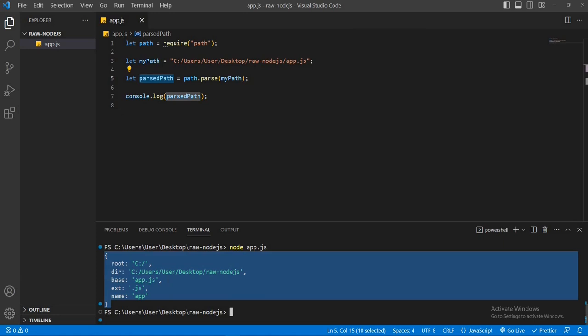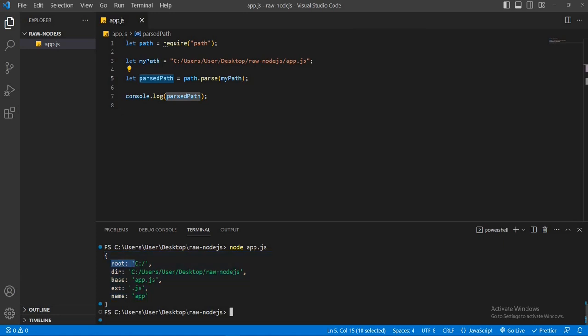Within this object, we got the root property. In our case, root is c:/. If you are a Mac or Linux user, then in your case, root is only /. Then within this object, we got another property which is dir. This dir means directory. This directory value is a file directory path string. Then we got the base property, whose value is the file name with extension. Then we got the ext property. Ext means file extension. In our case, it is .js. And finally, the name property. In our case, name is app.